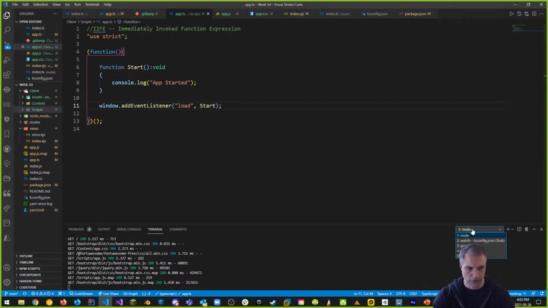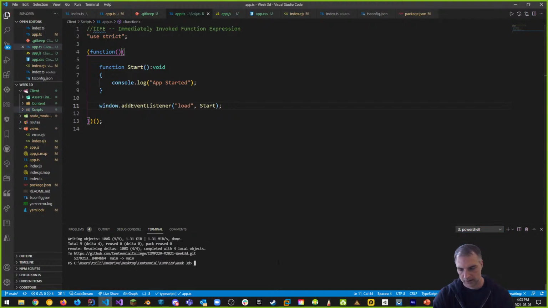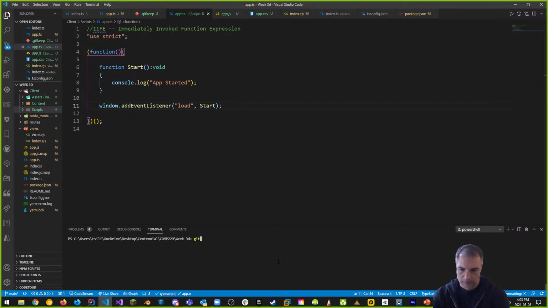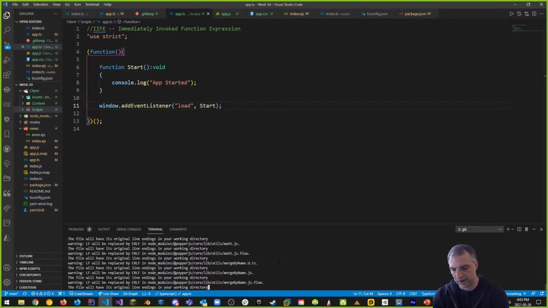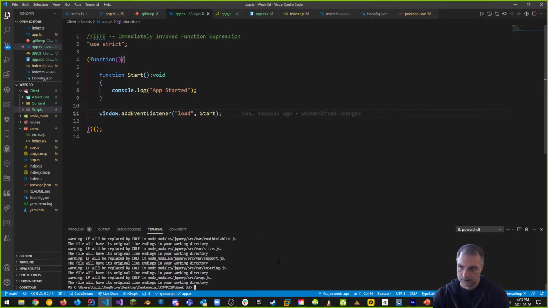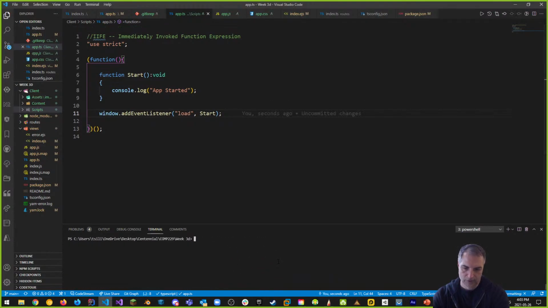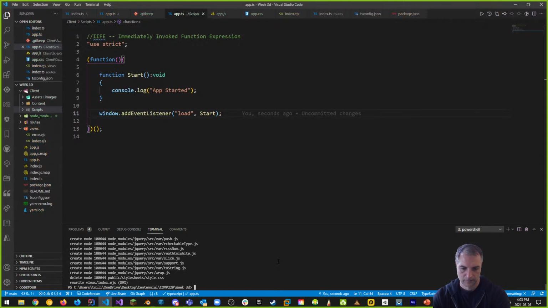Let's do that now. So we're going to go into PowerShell, and we're going to say git add dot. We made a lot of changes. You can see that there's a lot of files we added, like 2,000 files pretty much. And then git commit -m, and we're going to say added Bootstrap and Font Awesome support, which is really what we just did there, plus a bit of restructuring.